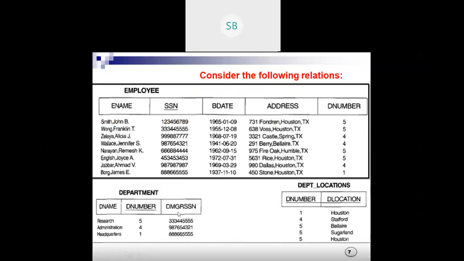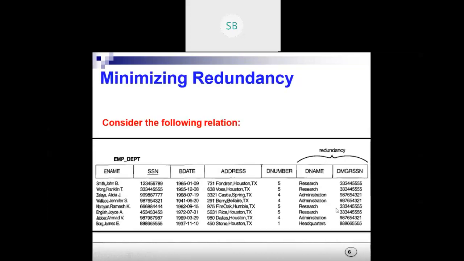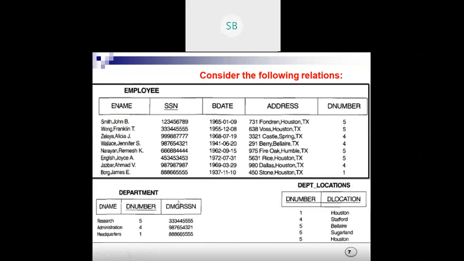So in this case, we know there is a foreign key, primary key relationship. Here department number is the primary key, which is the foreign key in the employee table. So instead of writing department name two times, three times, whenever it appears, we can minimize the redundancy by introducing a separate table. Instead of having multiple values here, we created a single department table and we are writing these things only one time.